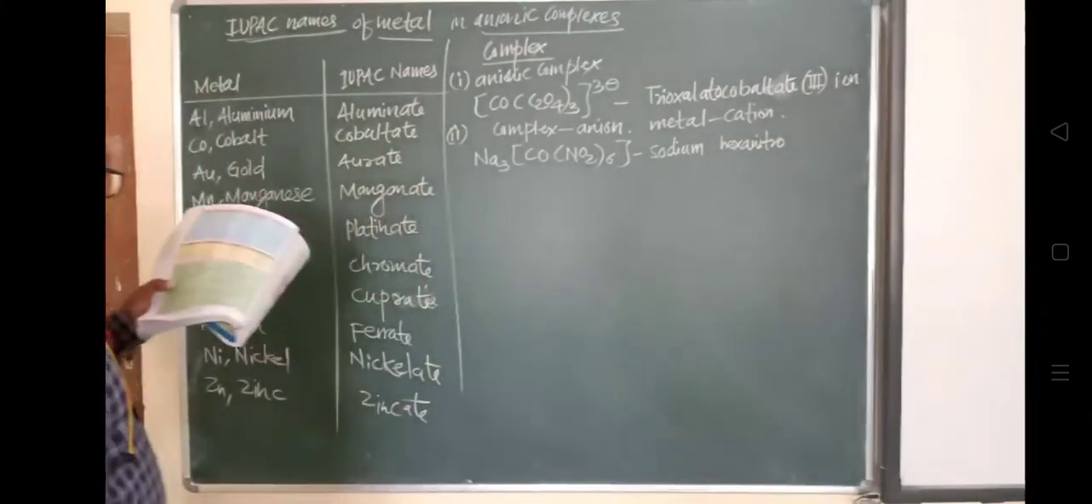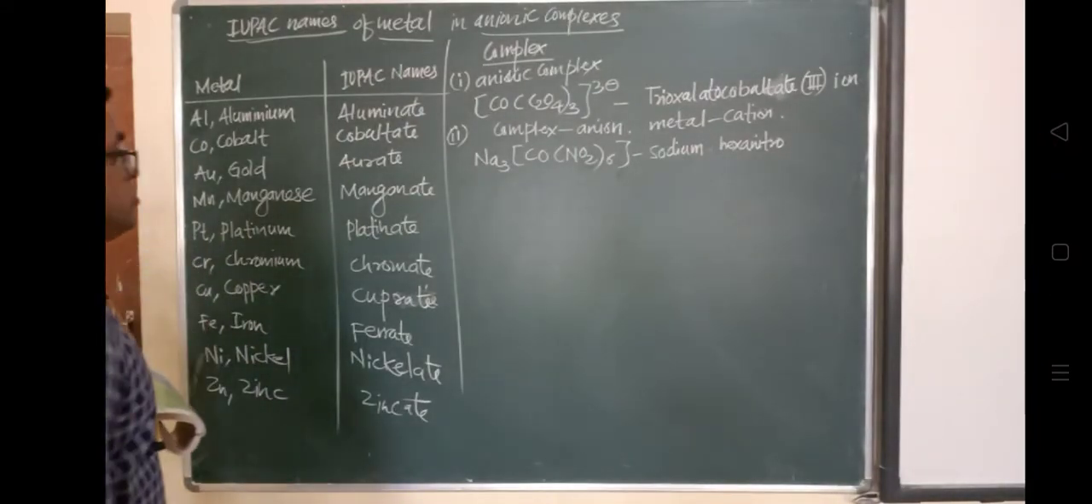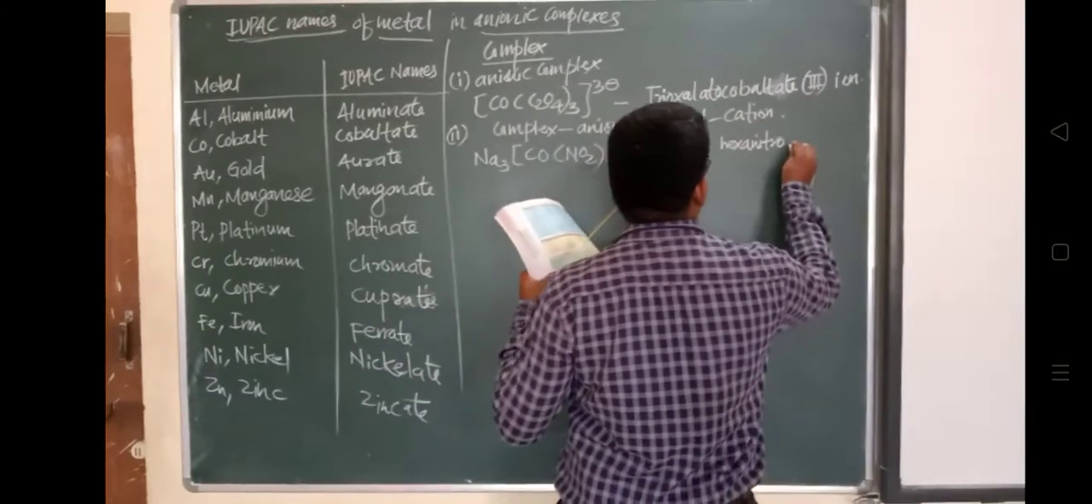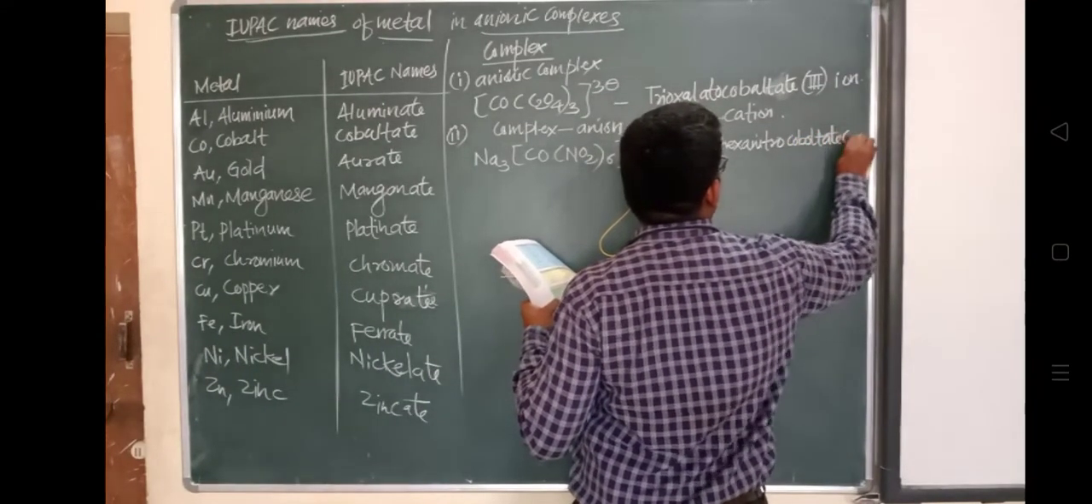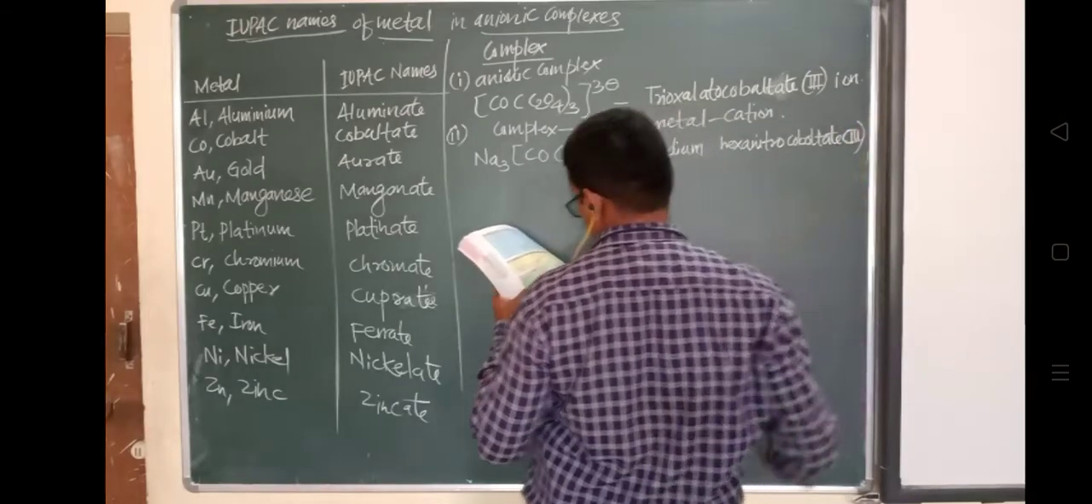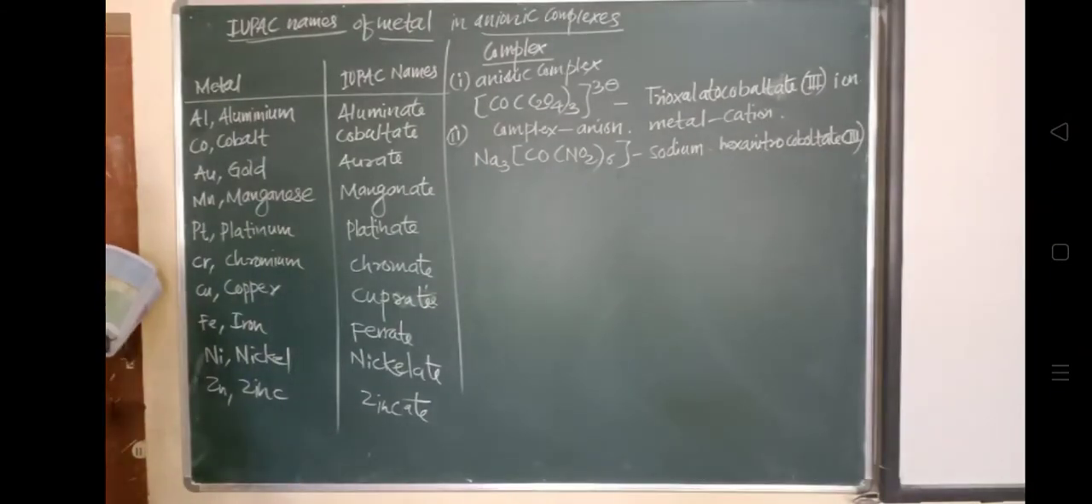Next, the third type is cationic complexes. Suppose the complex is a cationic complex. We have seen the anionic complex, and we have also seen the complex that is anionic with the metal as a cation. Now we will see the cationic complex. Consider the cationic complex. I will take some larger compound, Fe(H2O).